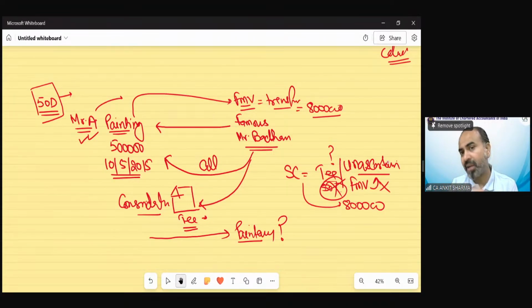Let me tell you a practical case. When the IPL happened, I guess IPL 1 or 2, there was a stand booked by Shah Rukh Khan. In that stand, there was a seating capacity of 40. And Shah Rukh Khan and his family members watched IPL matches from that stand. And the ticket for that stand was, I guess, 2 lakh rupees for an outsider. So if you wanted to watch the IPL match in that stand in which Shah Rukh Khan and family members were sitting, the cost was 2 lakh rupees.